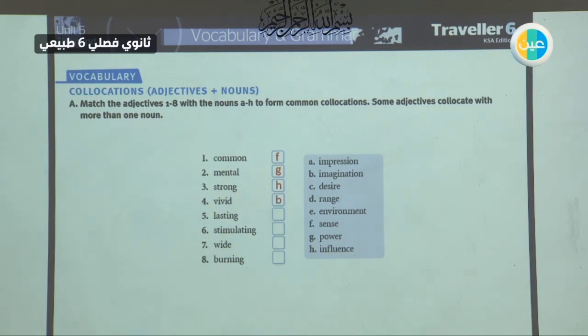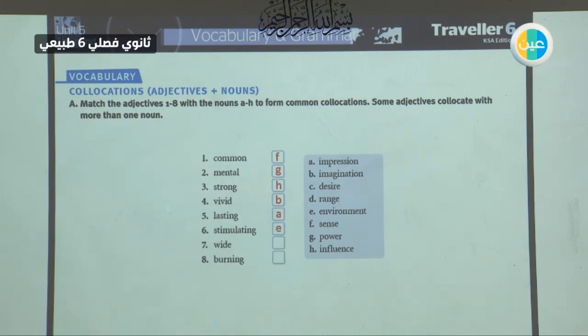Vivid means lively, something as if it were live. A vivid imagination. We said in our last lesson that Leonardo da Vinci had a vivid imagination. Just like children, they have vivid imagination. A lasting impression, which is a long impression, so you still have it for a long time.